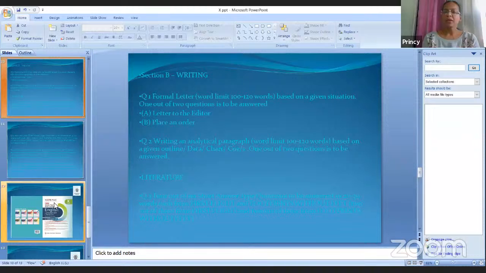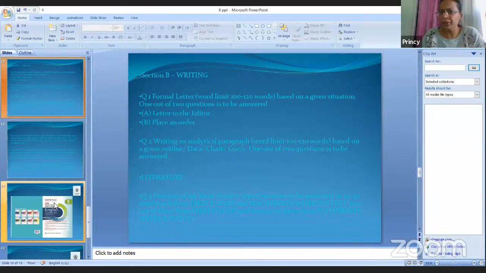First of all, question number 3. Six short answer type questions will be given to you, and the word limit to write an answer would be 20 to 30 words. Means you don't need to write a lengthy one. You have to write a brief answer for the question. Whatever has been asked, you have to write the answer to the point.